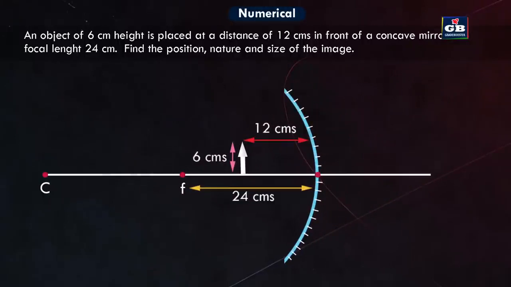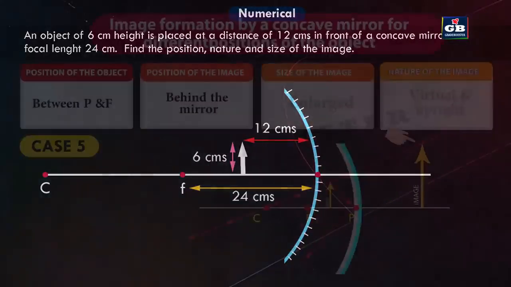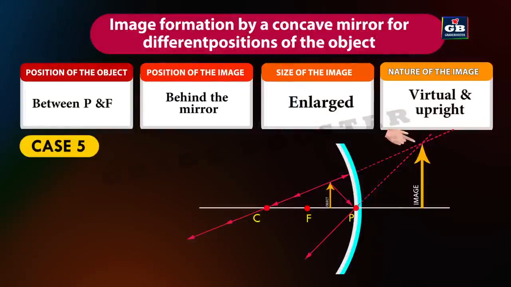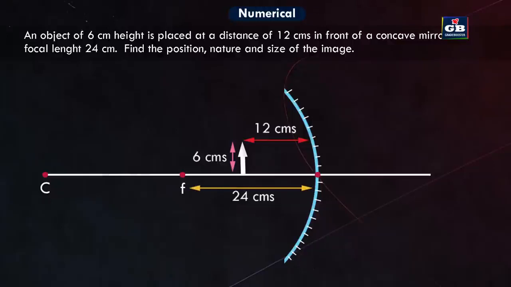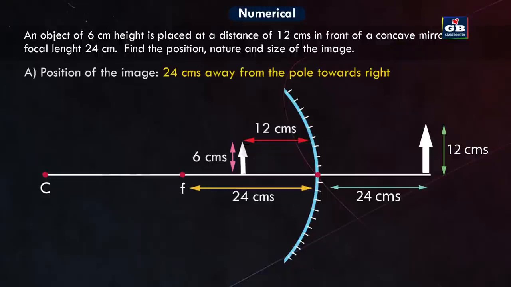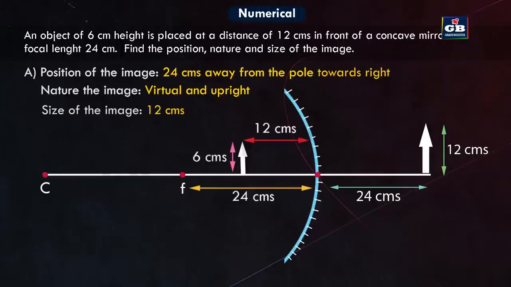Now let us know the nature and position of the image. We know that if the position of the object is between P and F, that is between the pole and the focus, then the image will be virtual and upright. So in our problem, the image will be at this point, 24 centimeters away from the pole with a height of 12 centimeters. So we find the position of the image is 24 centimeters away from the pole towards the right, the nature of the image is virtual and upright, and the size of the image is 12 centimeters.